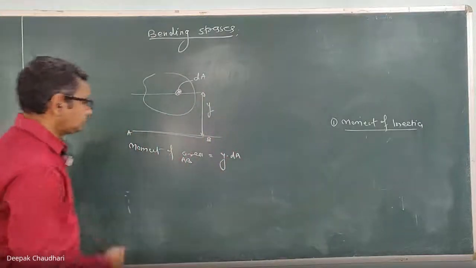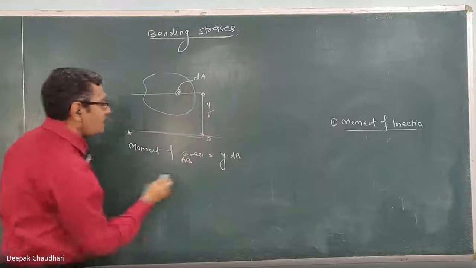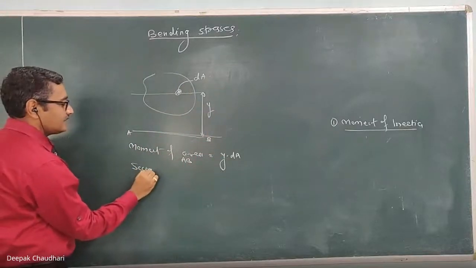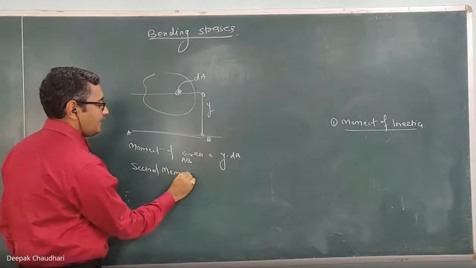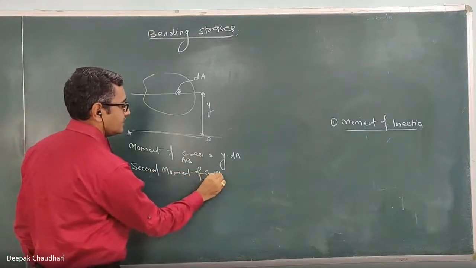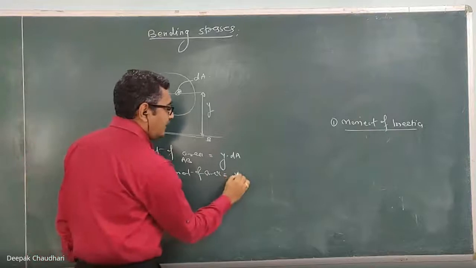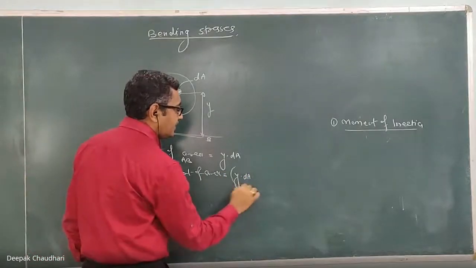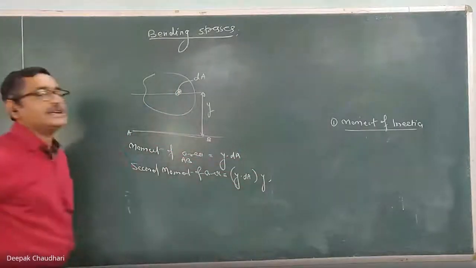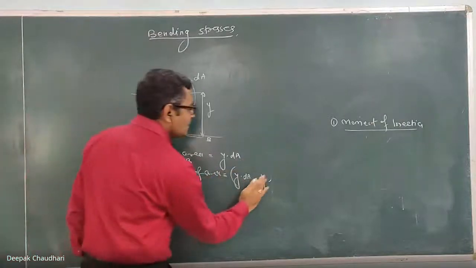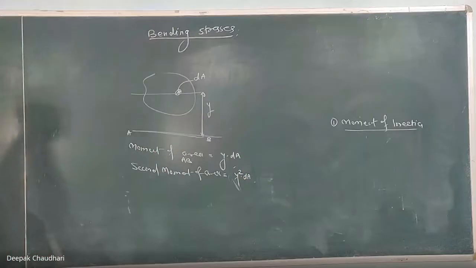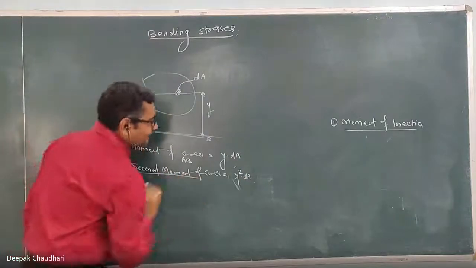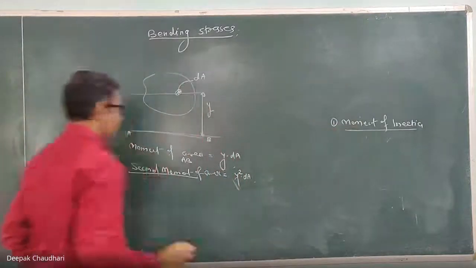Then if I take the second moment of this area, second moment of area. This is the first moment; if I again multiply by the distance, this becomes the second moment of the area. So the second moment of area can be written as y square dA, and the second moment of the area is known as the moment of inertia.